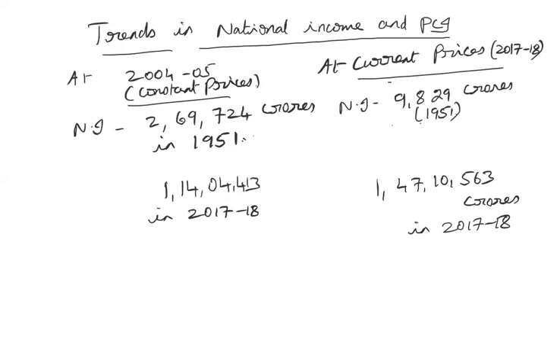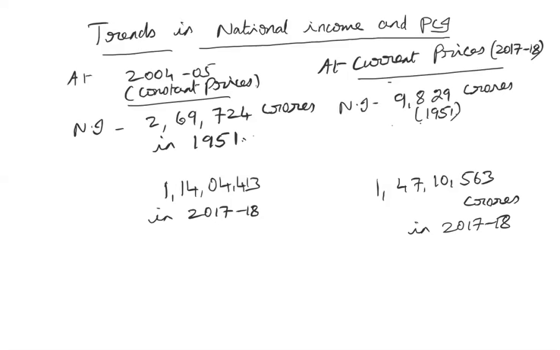in the country. We want to know what is the production of the country, isn't it? Whether the production of the country is increasing, remaining stagnant, or even decreasing. So suppose the production is decreasing, but the price level in the country keeps on increasing, then the national income will also show an increase. So we will not be knowing that the production of the country has decreased. So in order to know exactly whether the production of the country has increased or otherwise, it is always advisable to check the national income at constant prices compared to the current prices.